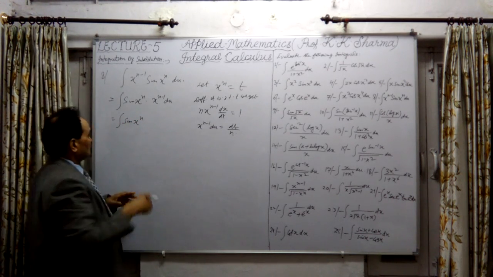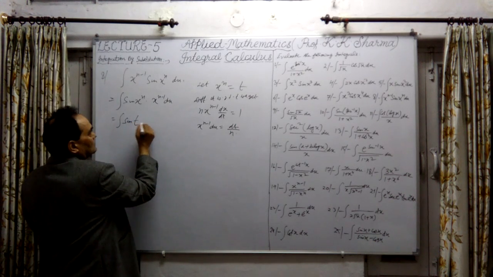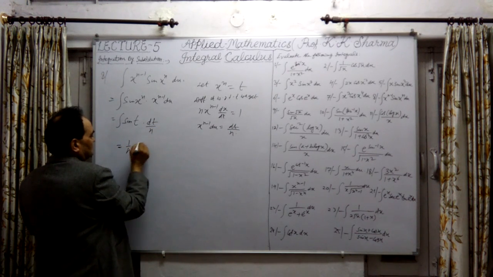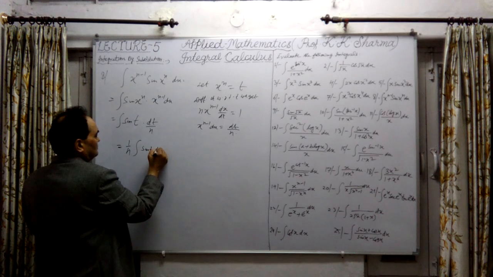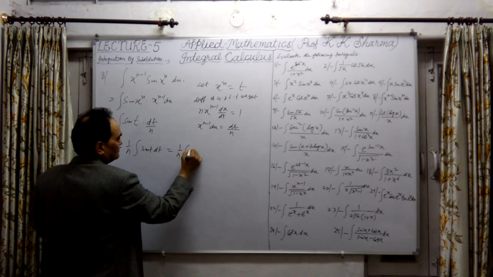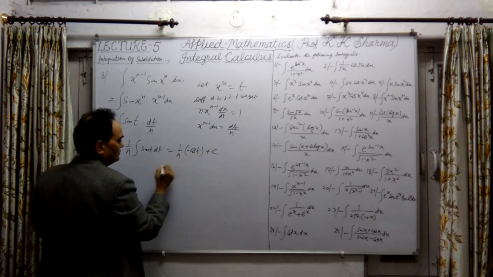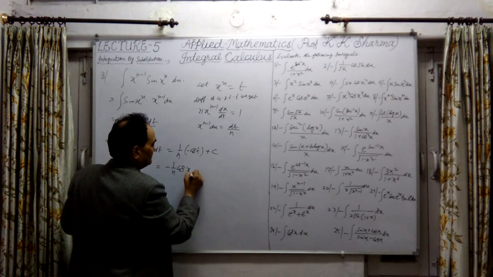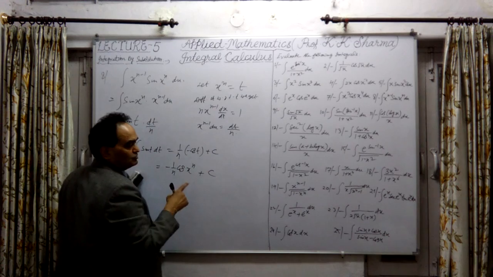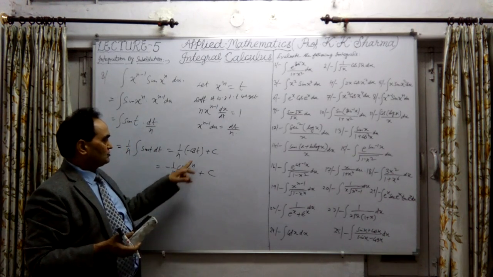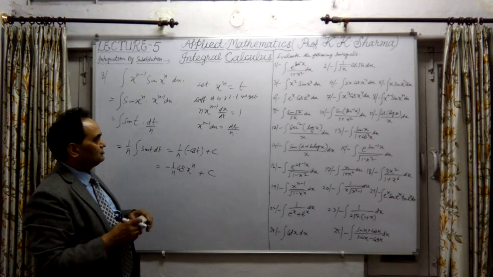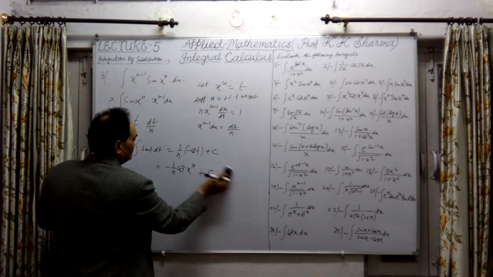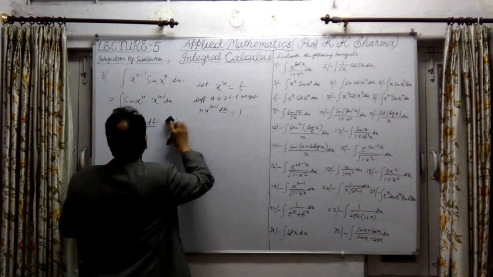Okay, let me change this. So this is t into dt upon n, which can be written as 1 upon n, which is constant. Take it outside: sin t into dt. Integration is minus cos t plus constant of integration, so minus 1 upon n into cos t, where t is replaced by x^n, because our value was in terms of x. In place of t, we have to replace it by x raised to the power n, the initial assumption. So this is the answer. Final answer is this. This is the answer of question number 8.